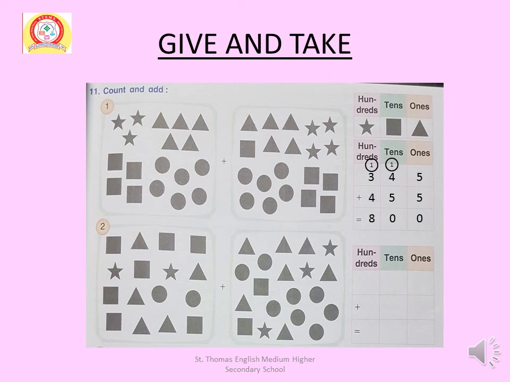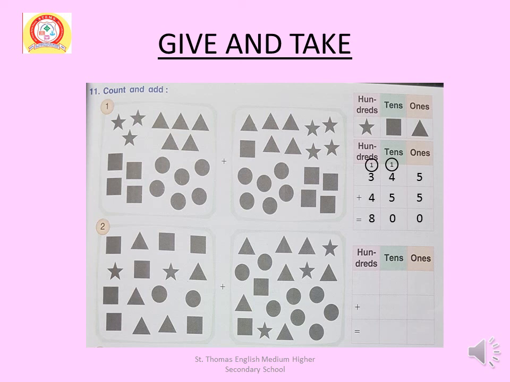There are some figures. Star means hundreds. Then square means tens. Triangle means ones. So you have to count the figure. Write the number in the adjacent box and add the numbers.